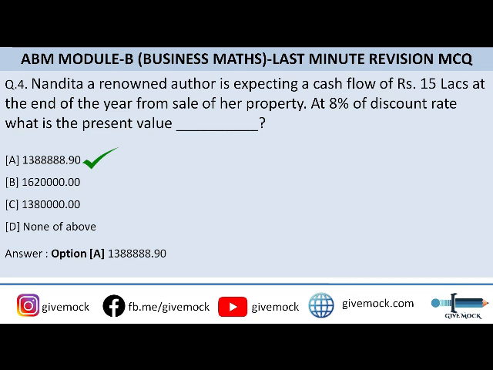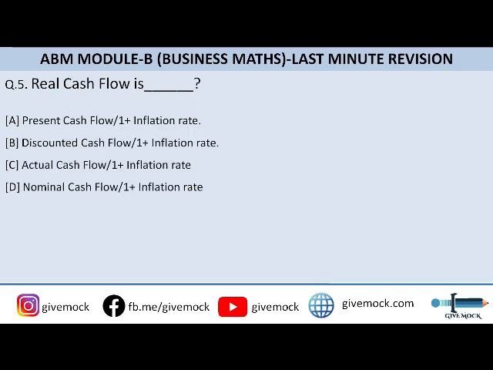Okay, let's move on to question number 5. A real cash flow is, so here the formula has been directly asked. So the correct answer to this question is option D, that is nominal cash flow upon 1 plus inflation rate.